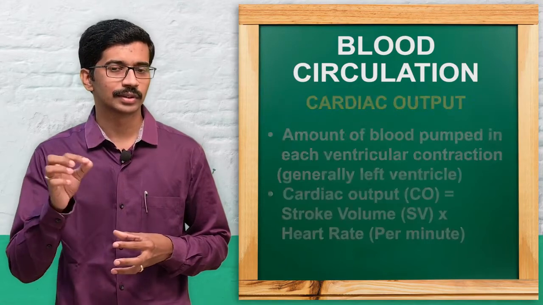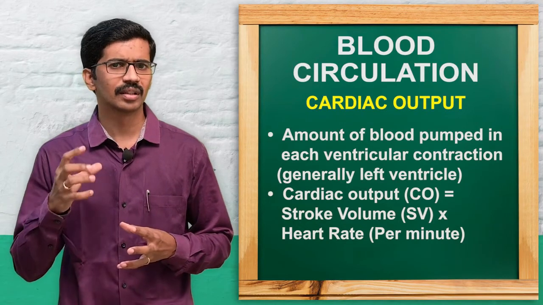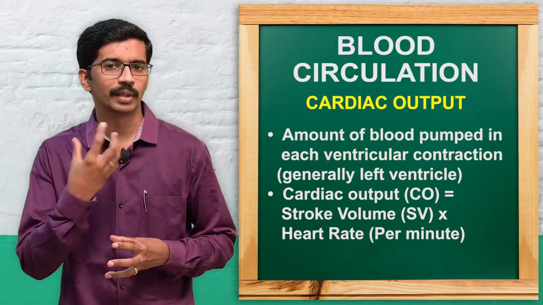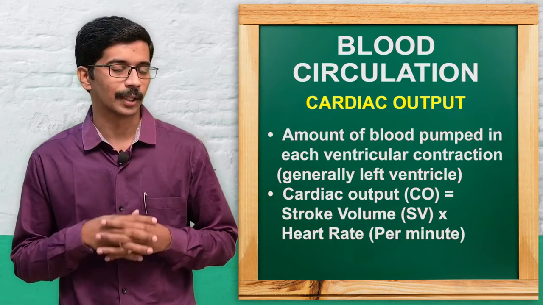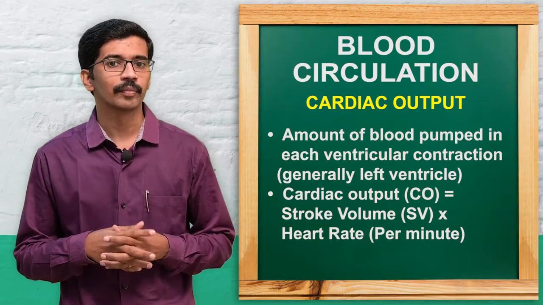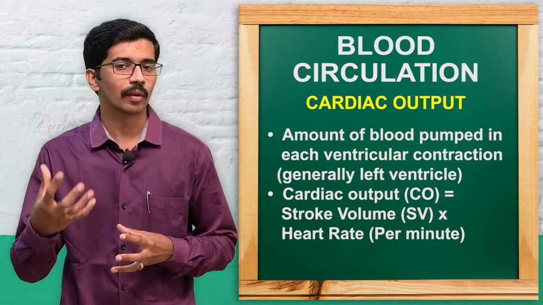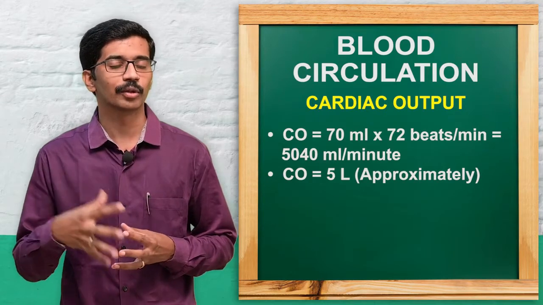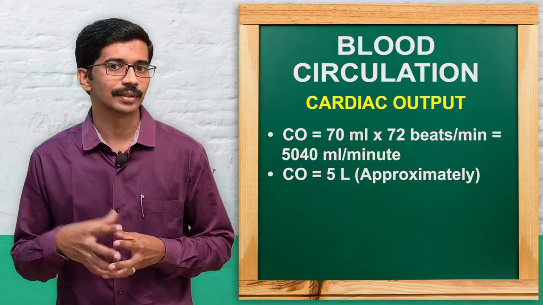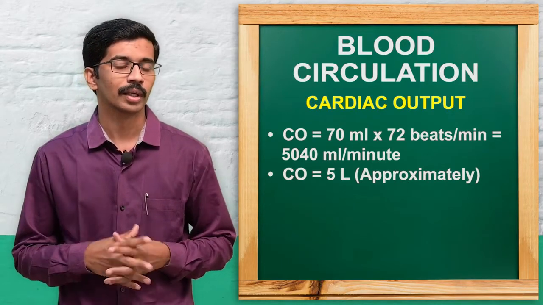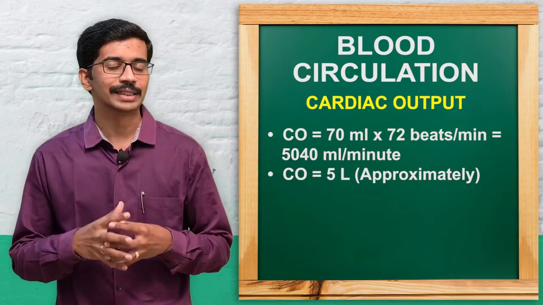After this I wanted to say one more thing, that is the cardiac output. The cardiac output is how much blood is pumped from the heart in one minute through ventricular contractions. That is calculated by multiplying the stroke volume by the heart rate. The stroke volume, as I already told, is 70 ml of blood pushed from the left ventricle into the aorta with each contraction. And the heart rate we consider on average is 72 beats per minute.